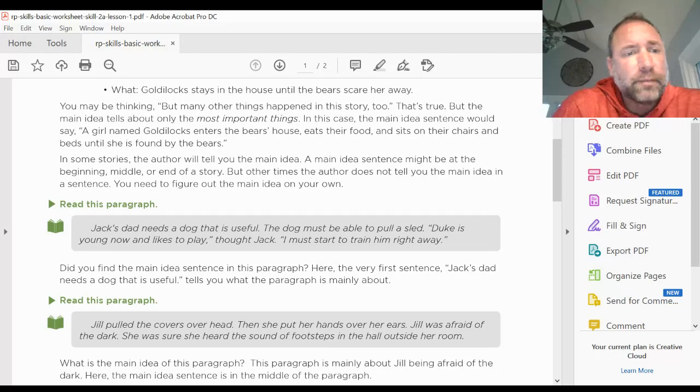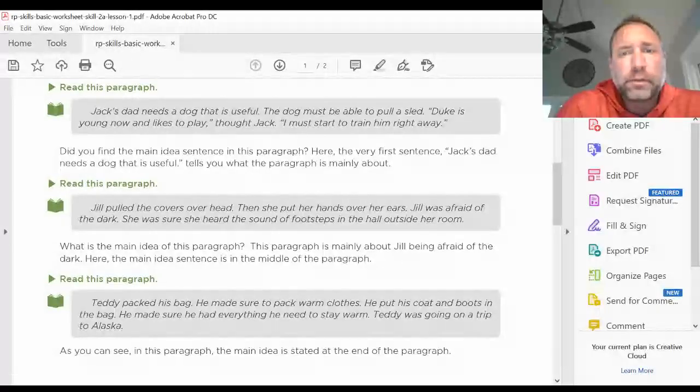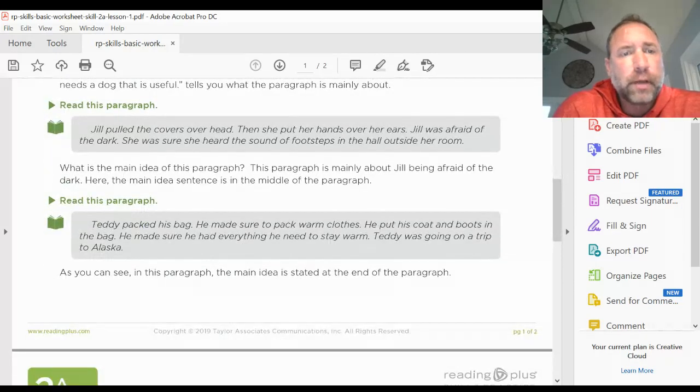Read this paragraph. Jack's dad needs a dog that is useful. The dog must be able to pull a sled. Duke is young now and likes to play, thought Jack. I must start to train him right away. Did you find the main idea sentence in this paragraph? Here, the very first sentence, Jack's dad needs a dog that is useful, tells you what the paragraph is mainly about.